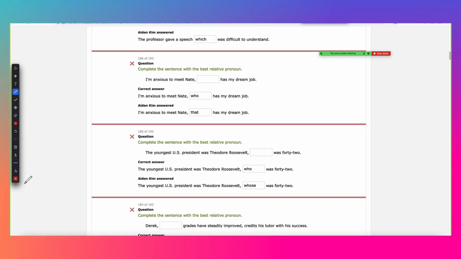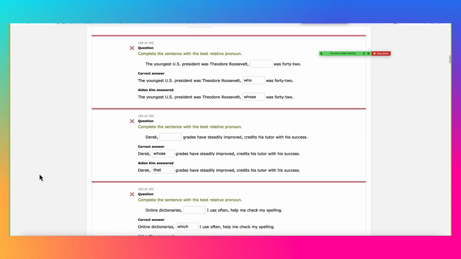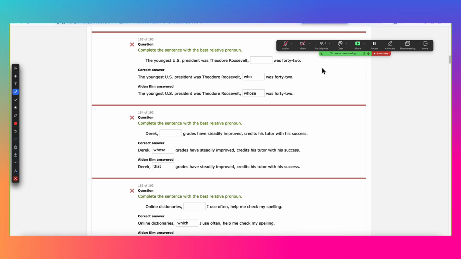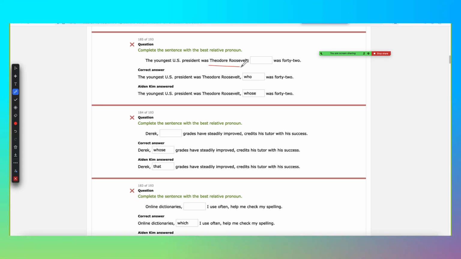Okay, let me go over a couple more, or more like three more. Hopefully you get the pattern here. The youngest US president was Theodore Roosevelt. Okay, it's a person, so who, whom, or whose. We can narrow down from five relative pronouns to three: who, whom, or whose. But we have a verb here. Then this Roosevelt is used as a subject. You have to say who was 42.